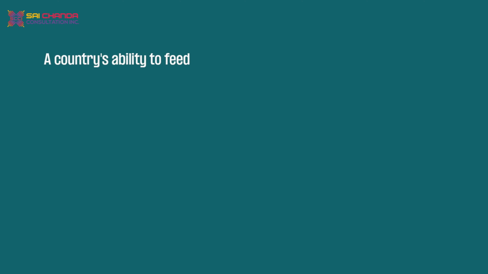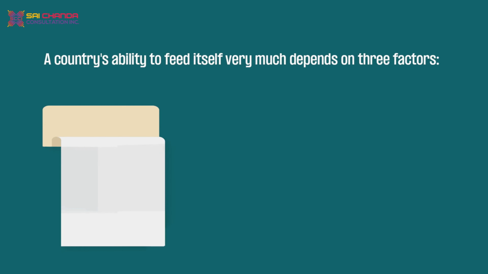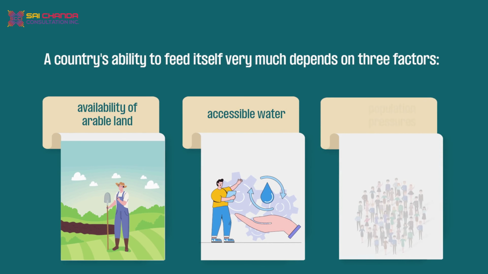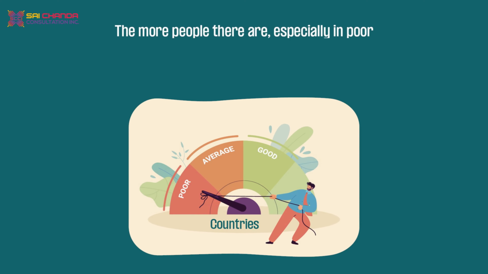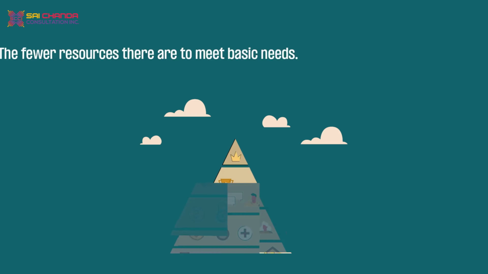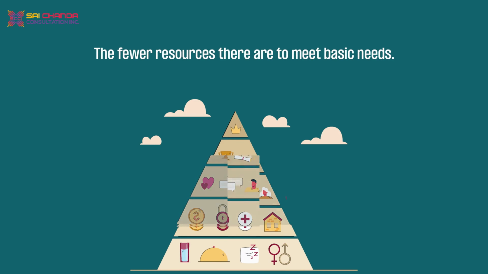A country's ability to feed itself very much depends on three factors: availability of arable land, accessible water, and population pressures. The more people there are, especially in poor countries with limited amounts of land and water, the fewer resources there are to meet basic needs.